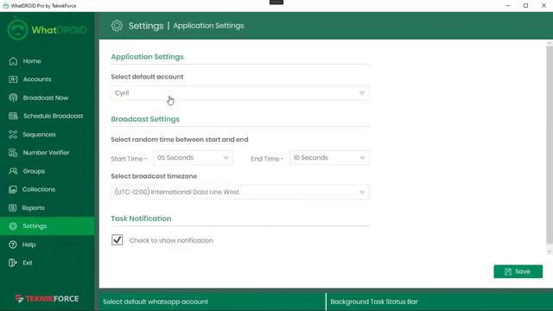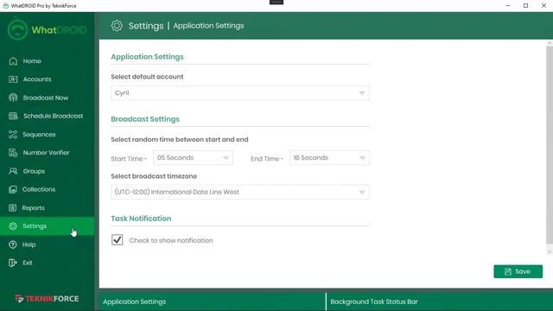Then there's settings where you can set up things like your default account and a gap between each message. So when you're sending out multiple messages to people, it's not going to send them all in a stream. This is not going to let you spam. So it's going to randomize the time gap. It's going to make sure that this is like a human being doing this. Of course, you don't have to sit on the phone all day or on the computer all day. It's just going to save time for you, but it's not a spamming tool. And in help, you will find tutorials which will help you use this software better. And that's all whatdroid is.